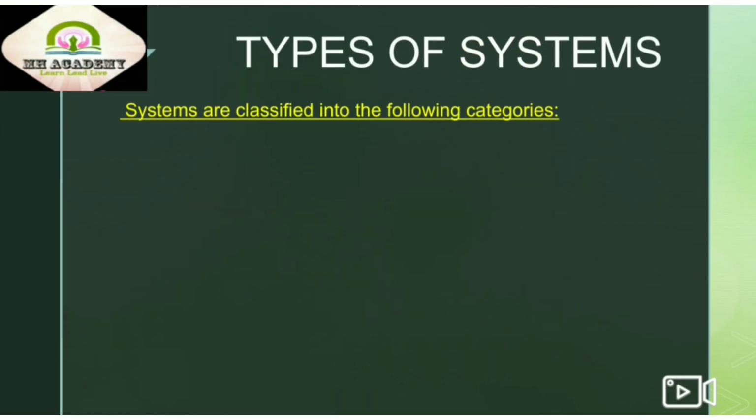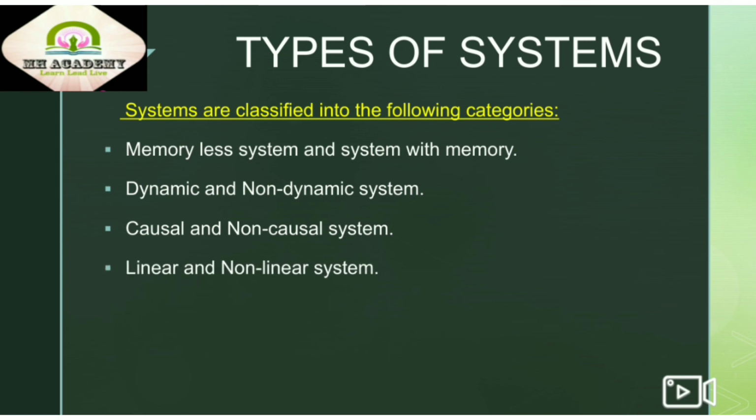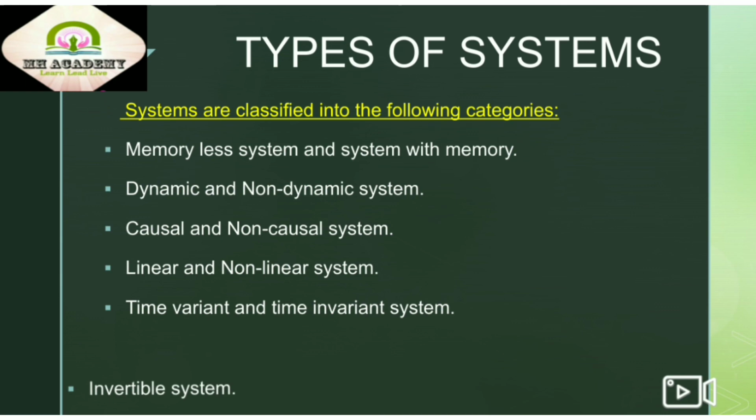Next, let's discuss the types of systems. Systems are classified into the following categories: memoryless system and system with memory, dynamic and non-dynamic system, causal and non-causal system, linear and non-linear system, and time-variant and time-invariant system. Invertible system is also called an inverse system.